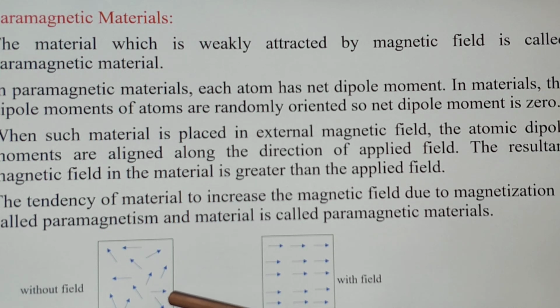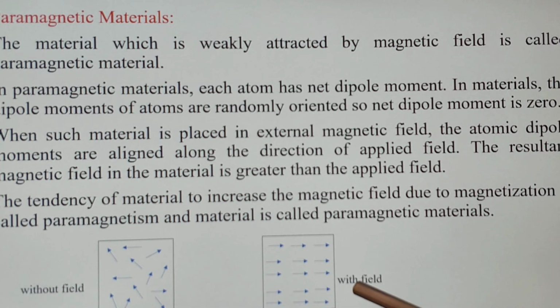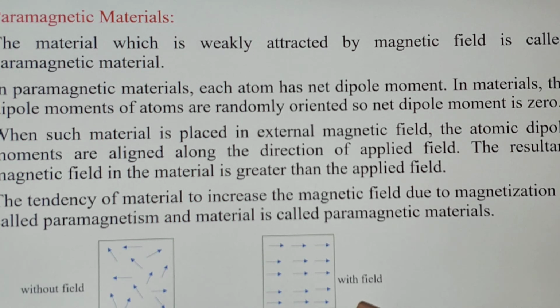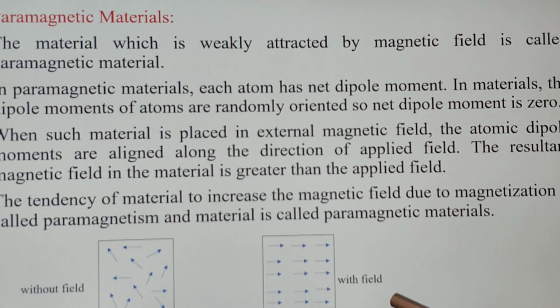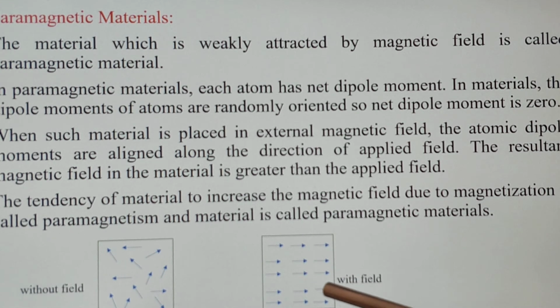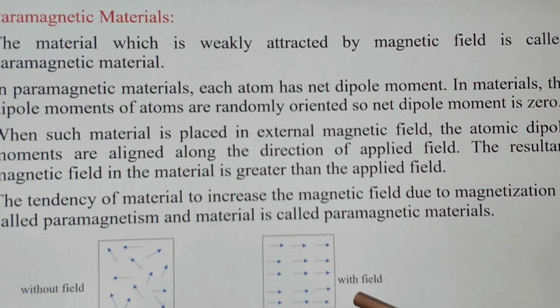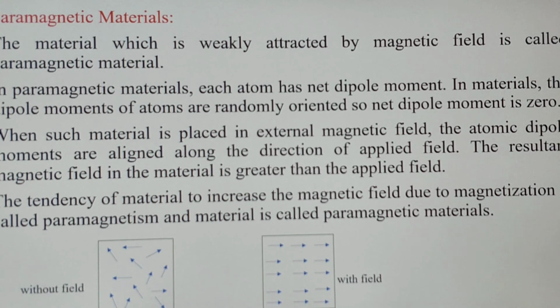So see the figure first, in which all magnetic moments are randomly oriented, and here the magnetization is 0, that is M equal to 0. In the next figure, when the paramagnetic material is placed in an external magnetic field, all magnetic moments get aligned in the direction of the field. So there is alignment of all these magnetic moments in the direction of the field, and we can say that this material is said to be magnetized.